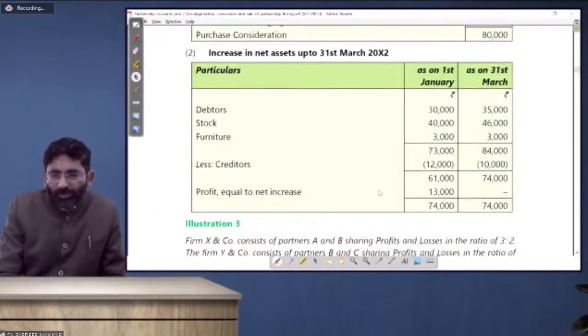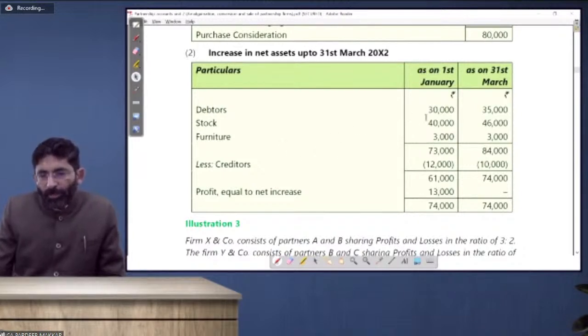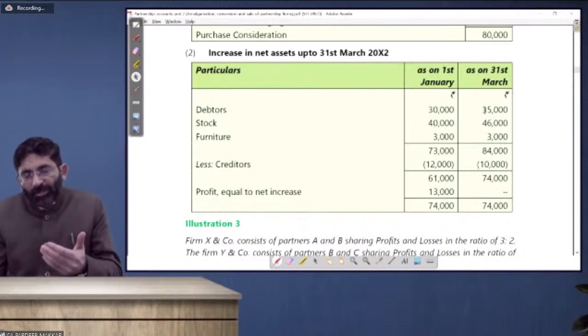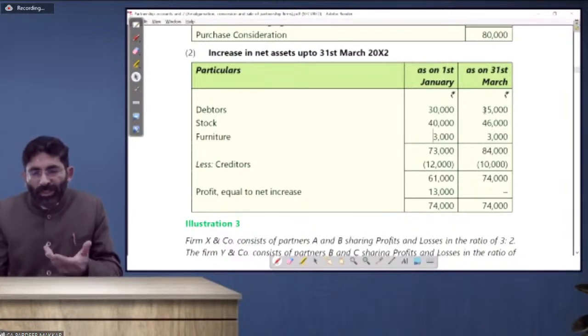This is a profit which has been calculated here, 13,000 rupees. How is it calculated? We have seen that debtors valued at rupees 30,000 are valued at rupees 35,000. So there is an increase of rupees 5,000 in the value of debtors. Stock of 40,000 is valued at rupees 46,000 at the end of the year, at the end of 3 months. So during these 3 months, whatever is the increase in debtors or the current assets is taken as a profit, and whatever is the increase in liabilities will be assumed as a loss to us, and accordingly this is calculated.